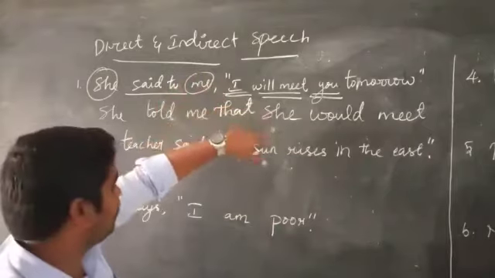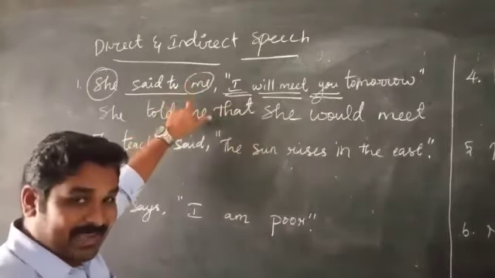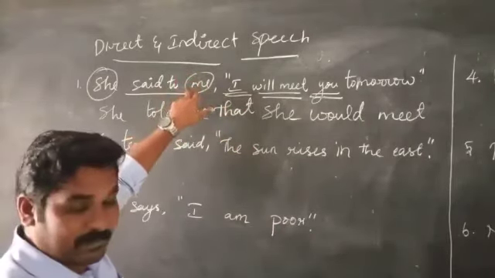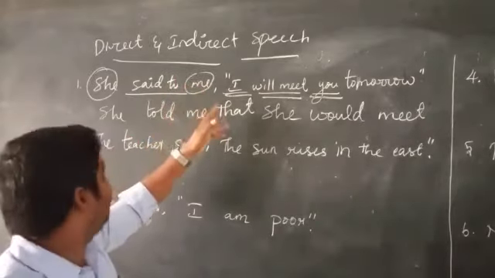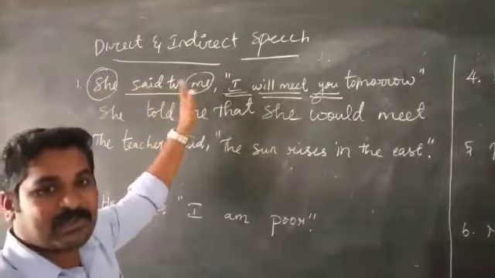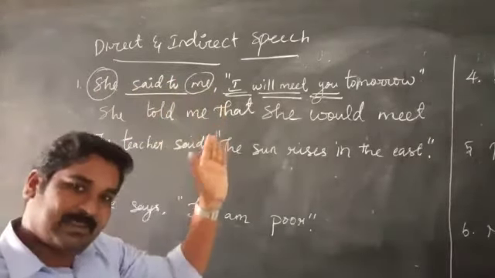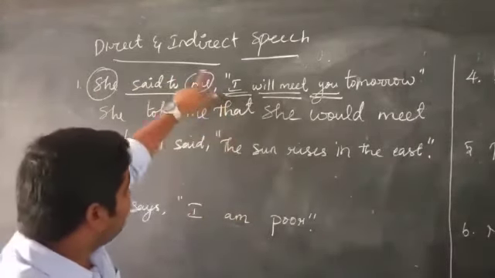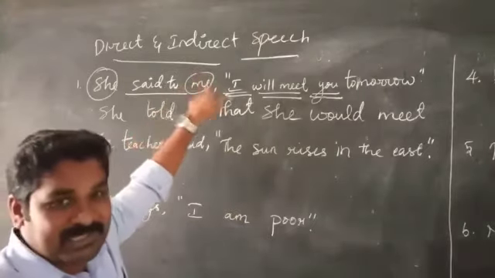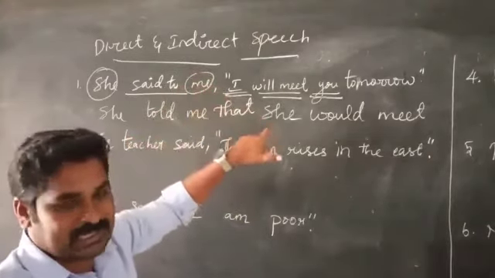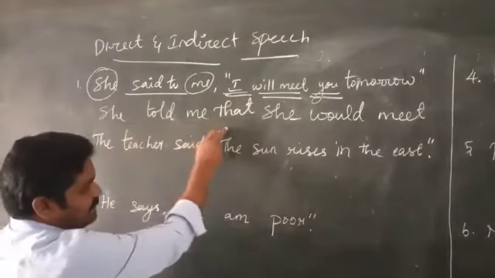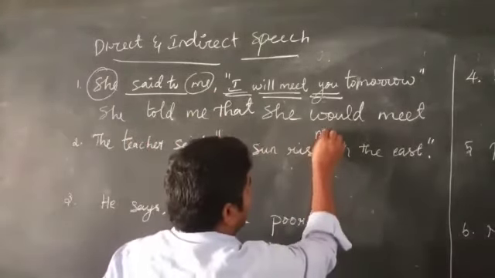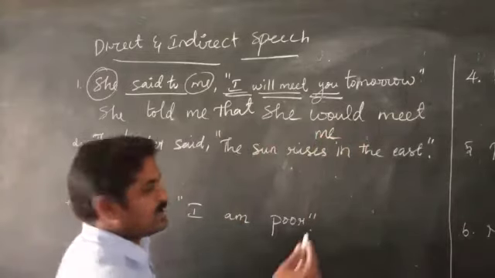Wherever the first person pronoun comes, we can't change it. Suppose here it is Ravi or Ramu, she said to Ravi, she said to Ramu, we can change it as third person. But here the first person object itself is used, so in this part we can't change. So the same word itself we can use. So: she told me that she would meet me the next day.